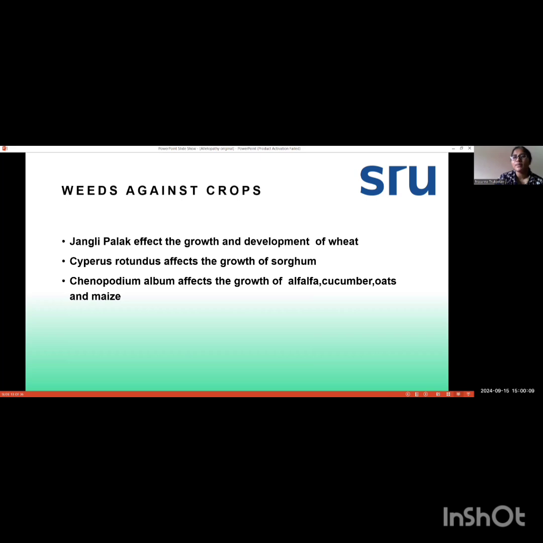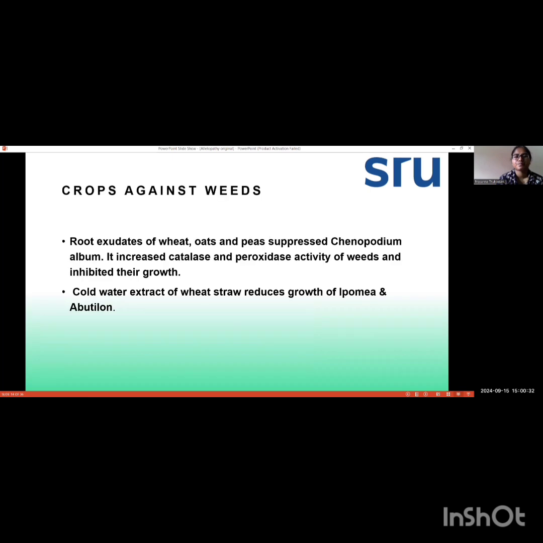First example is jangli palak, that belongs to the Chenopodium family. Chenopodium produces some kind of chemicals that are affecting the growth and development of the wheat. Next is Cyperus rotundus, which affects the growth of sorghum. Next is Chenopodium album, which affects the growth of alfalfa, cucumber, oats, and maize.